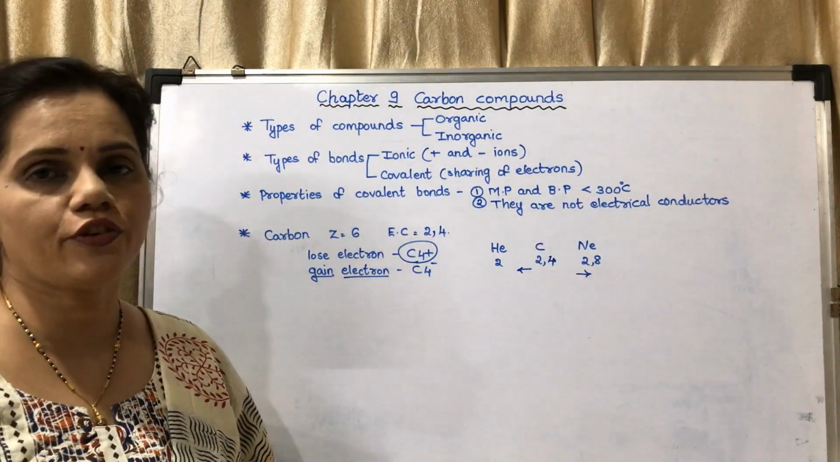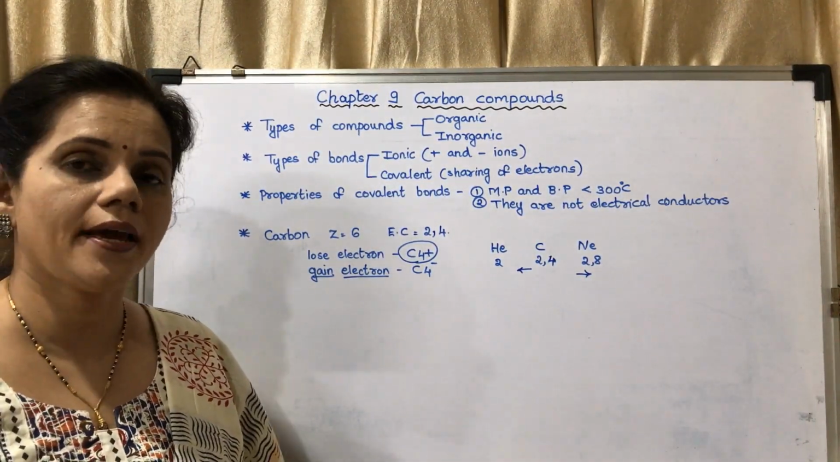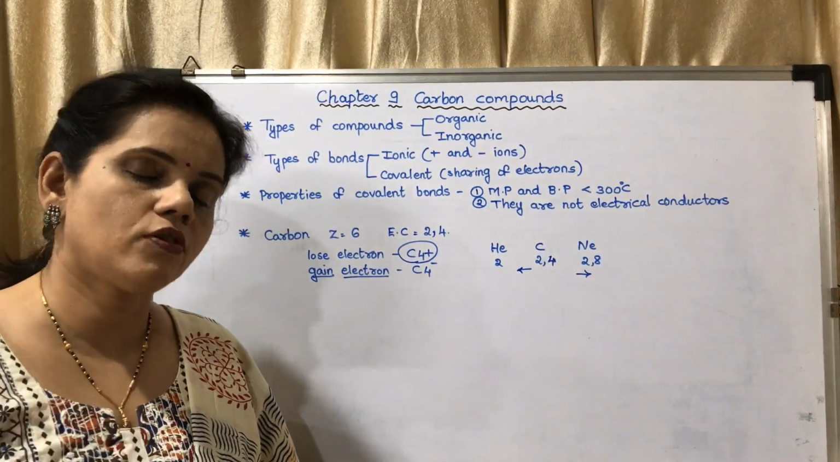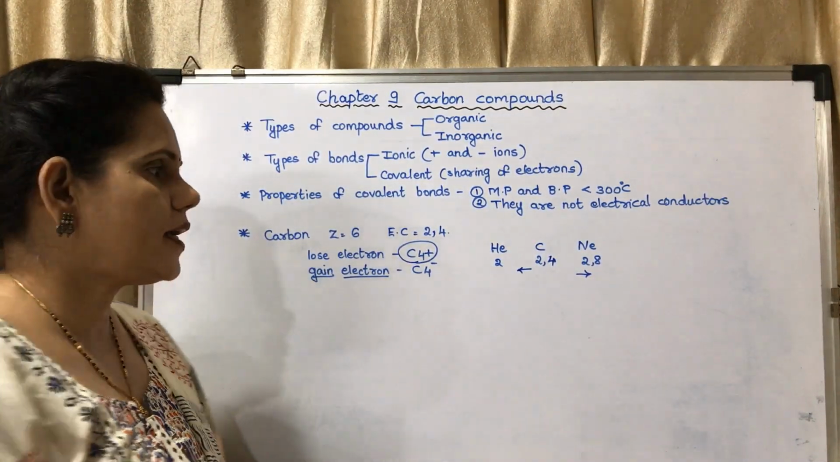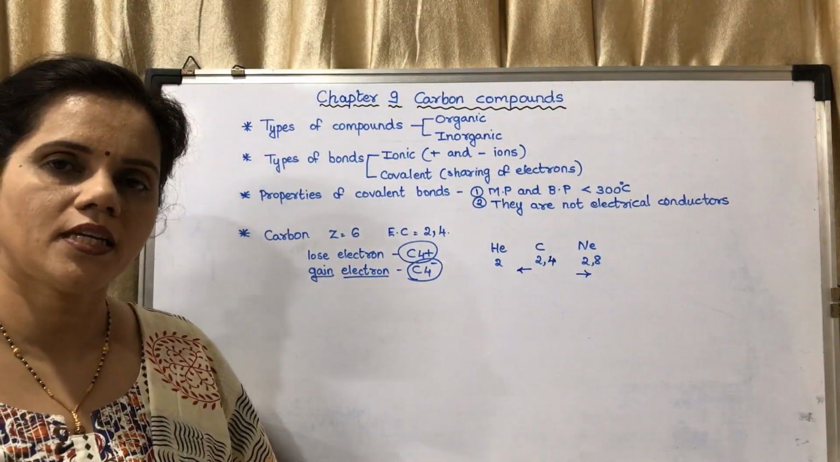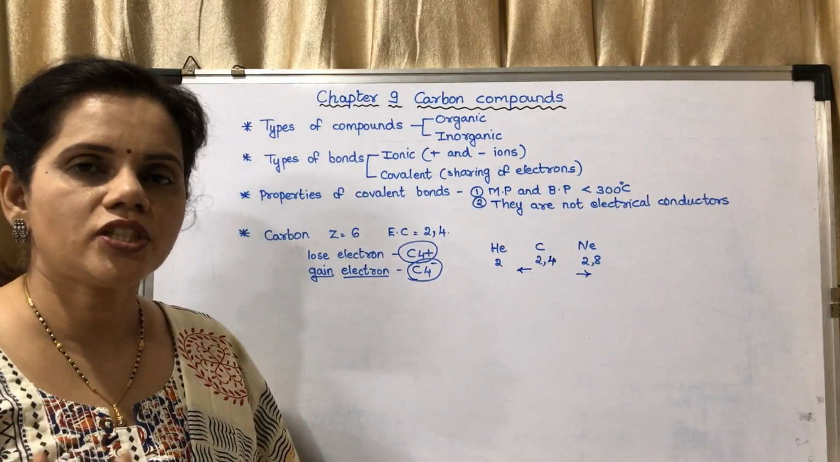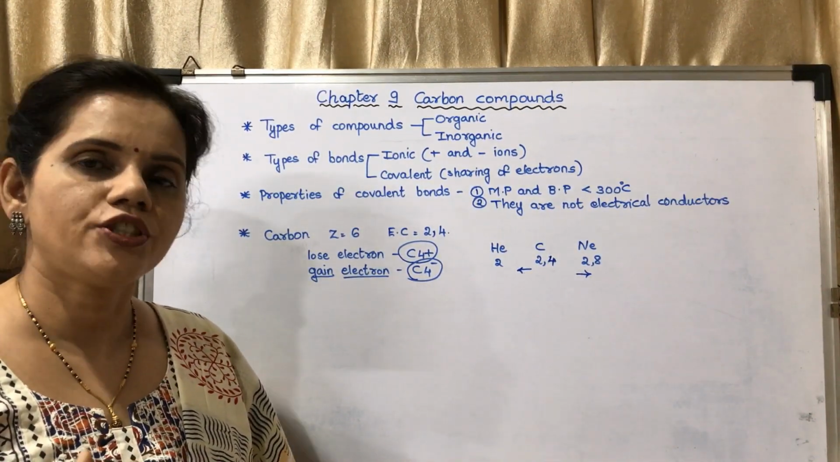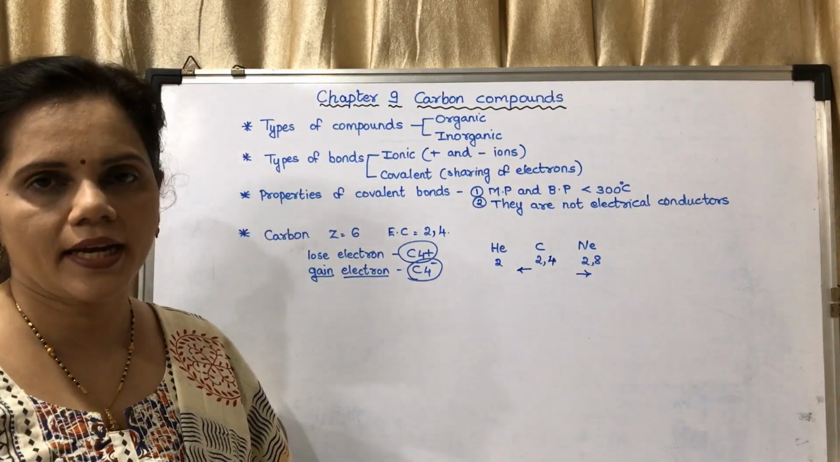And if it has to become 8, then what does it have to do? It has to gain 4 electrons. The energy needed to gain 4 electrons is very high, and again the charge will be C4- and the size will be very small. So instead of giving or taking, what does it do? It goes for sharing those 4 electrons.